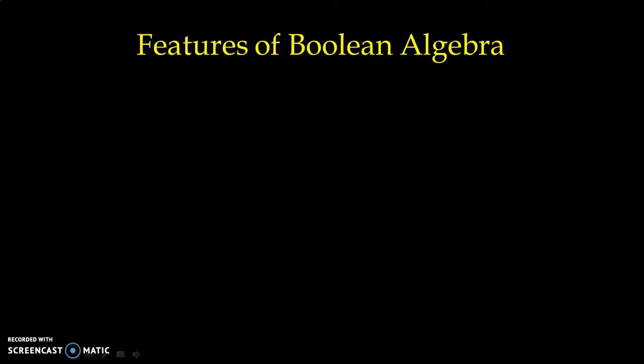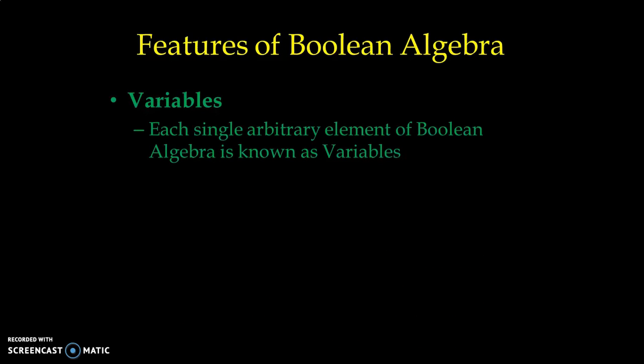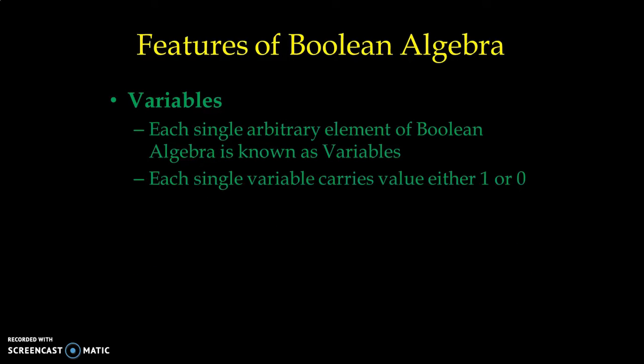Now let us study features of Boolean algebra. Variables. Each single arbitrary element of Boolean algebra is known as a variable, and each single variable carries a value of either 1 or 0.